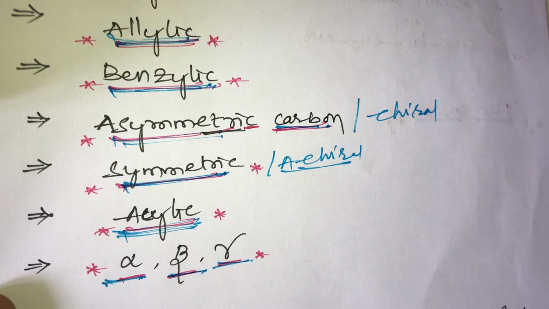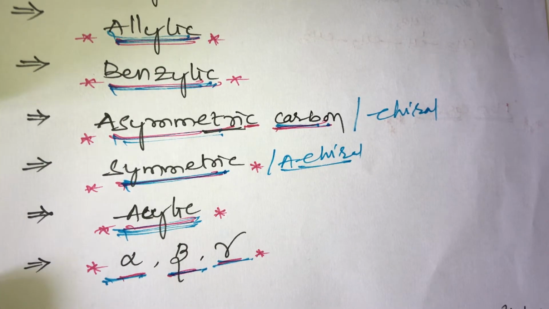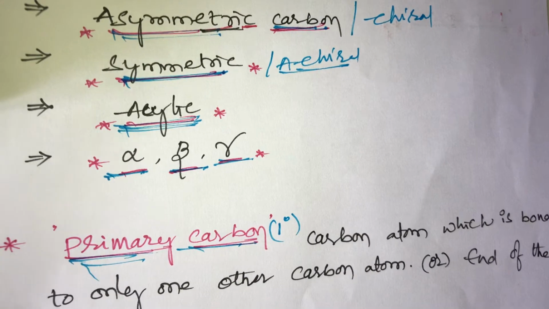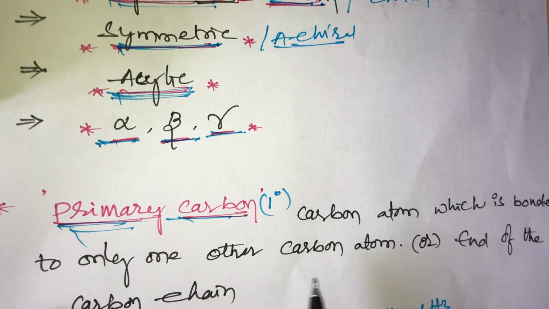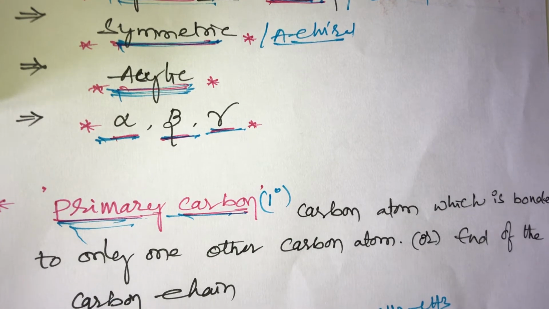First one, primary carbon. What is primary carbon? Primary carbon means when a carbon is bonded with only one other carbon. So a carbon atom which is bonded to only one other carbon atom, or at the end of the carbon chain, is also known as primary carbon. Now take an example.